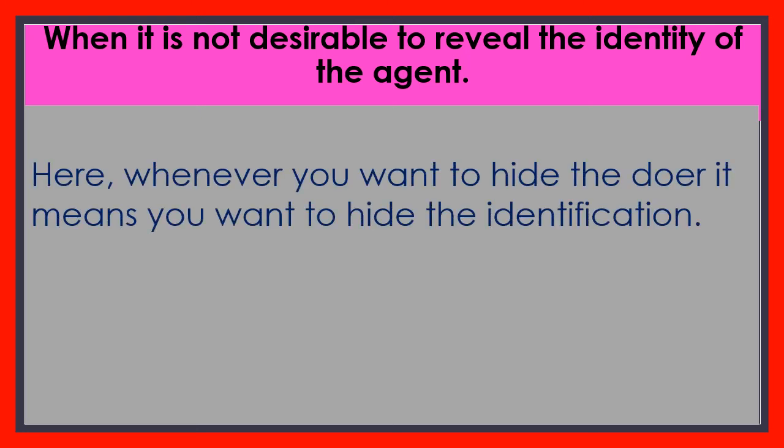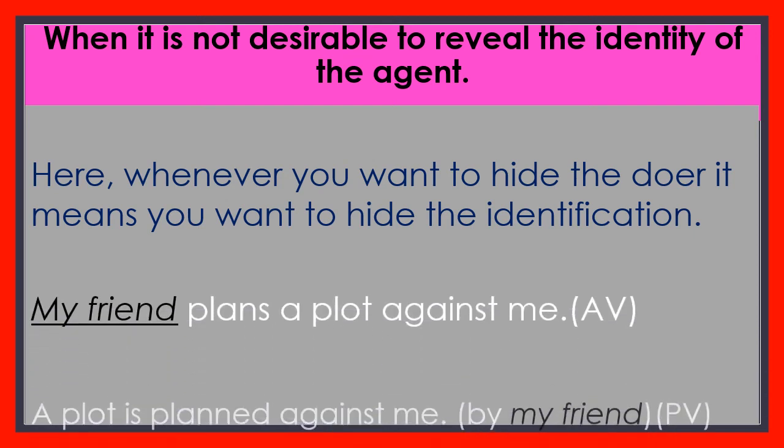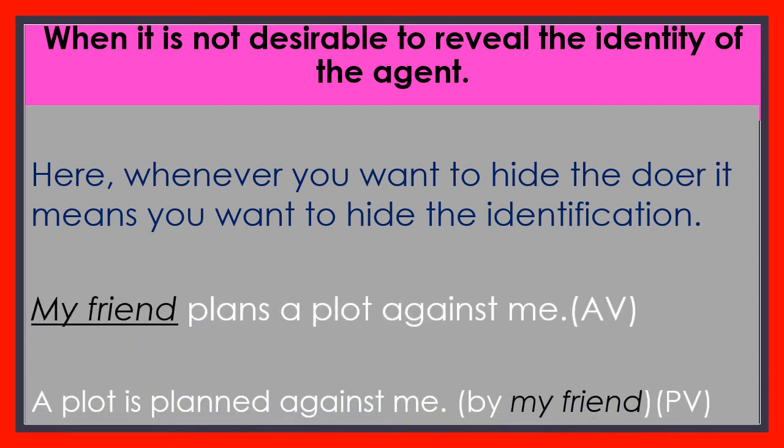Whenever you want to hide the doer, then you can simply miss the agent in the passive voice. See one sentence: My friend plans a plot against me.